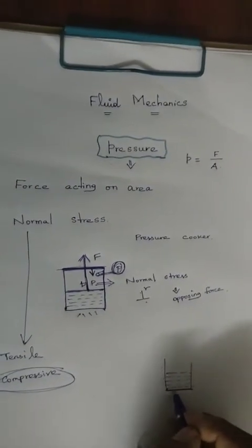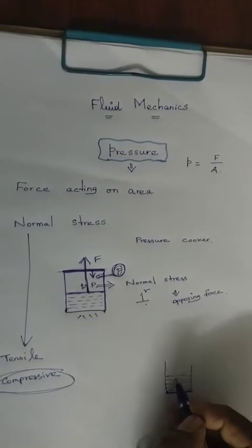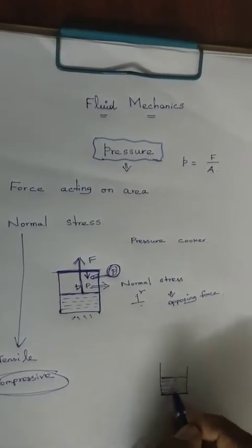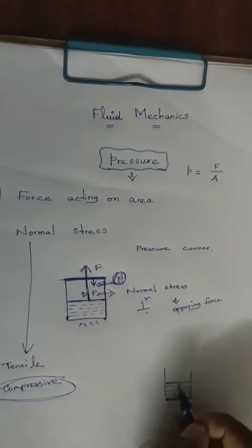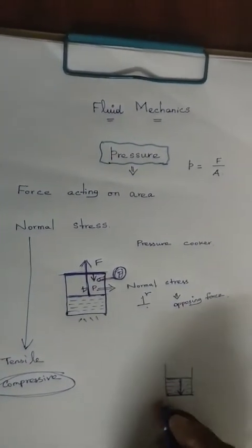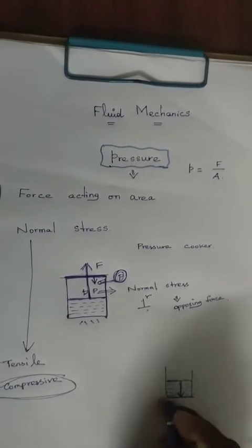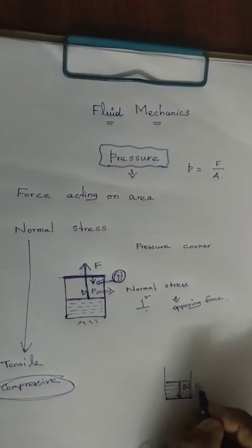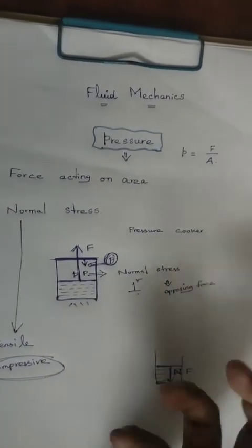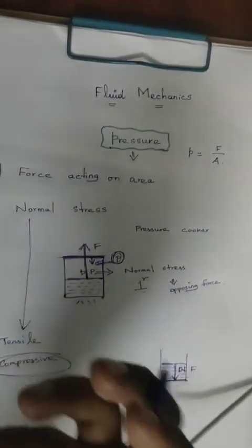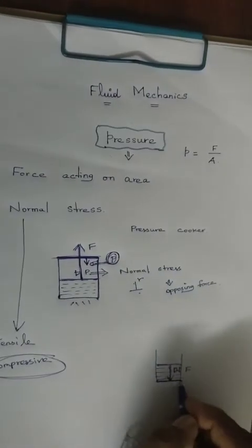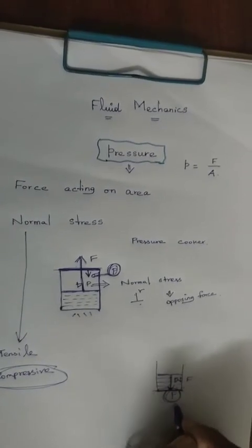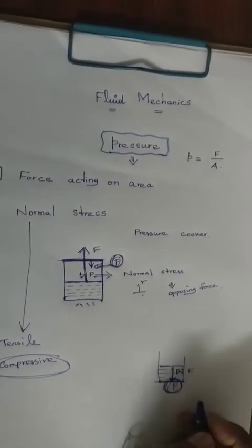The whole weight is acting perpendicular to the surface of your vessel, right? That is the weight or force acting on the surface. The surface is withstanding or opposing in carrying that water. The opposing force is generated by the surface. That opposing force is normal stress, or pressure.